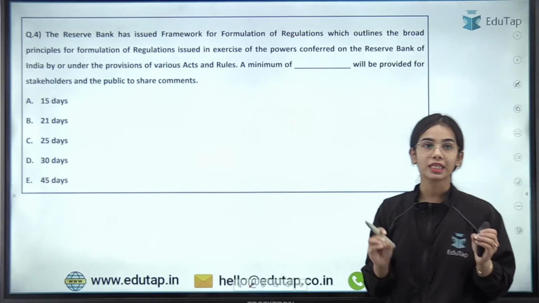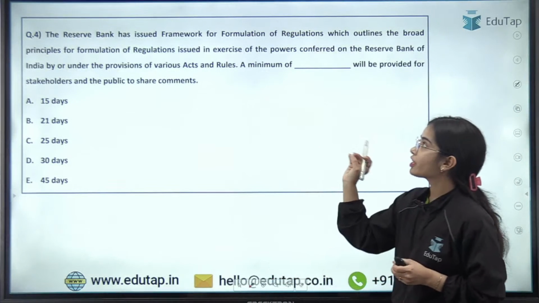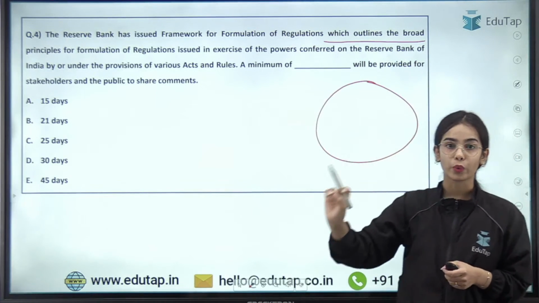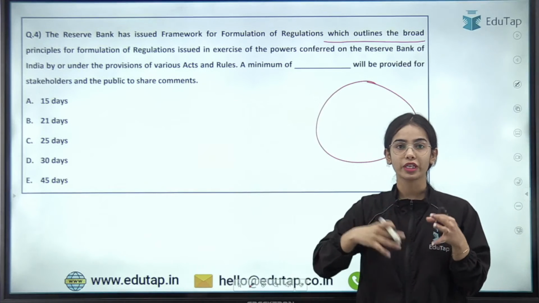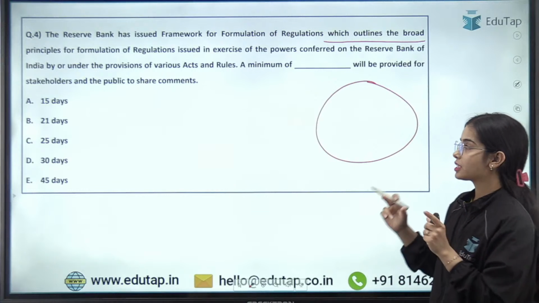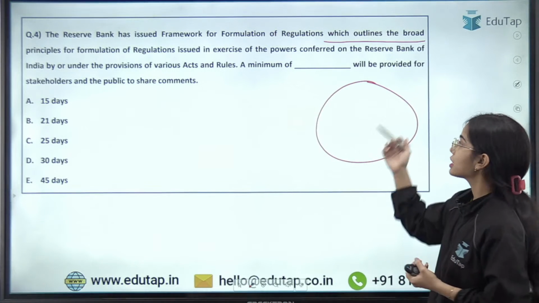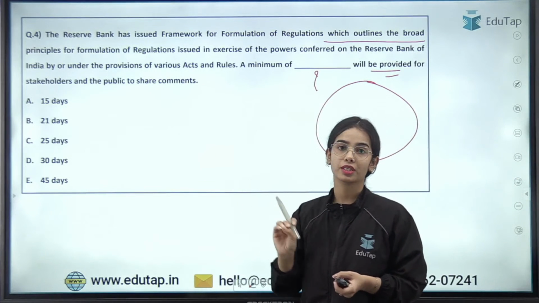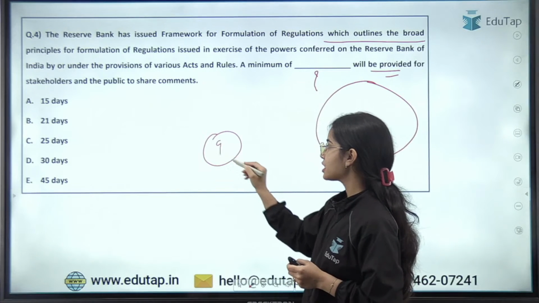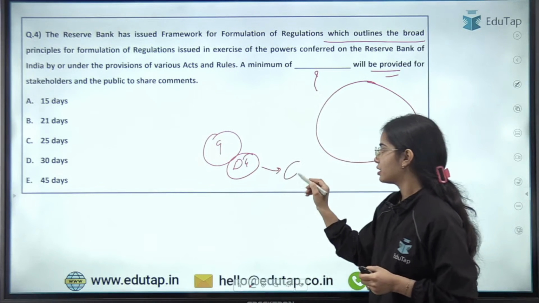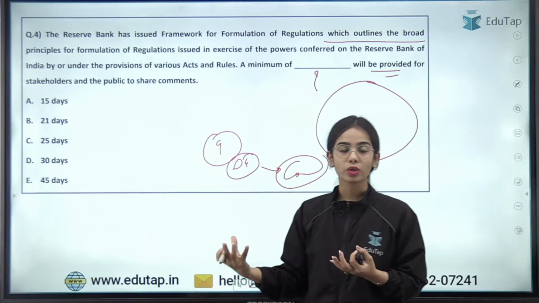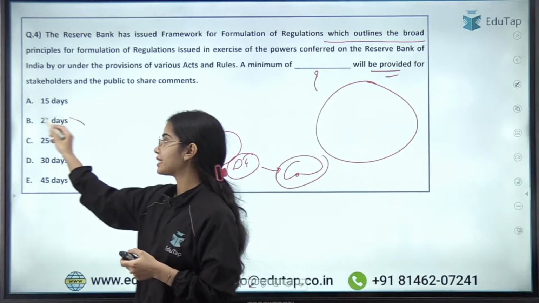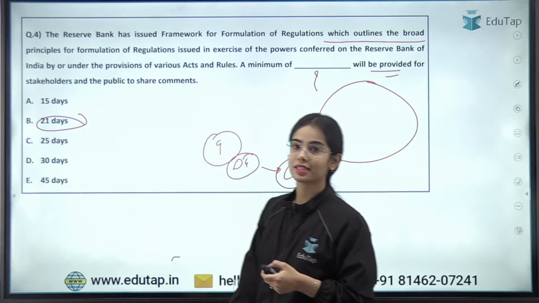Now coming to the next point, that is the Reserve Bank of India had issued a framework for formulation of regulations which outlines the broad principles that RBI will be following while formulating the regulations for the different regulated entities. So now as per this formulation of regulation guidelines, a minimum number of days has to be provided for stakeholders and the public to share the comments. So if RBI is preparing the guidelines, the draft guidelines are released and the comment is taken from the public, from the stakeholders. So how many days are given to the public to give the comments? So it is, yes, 21 days are given. So here the answer is B.